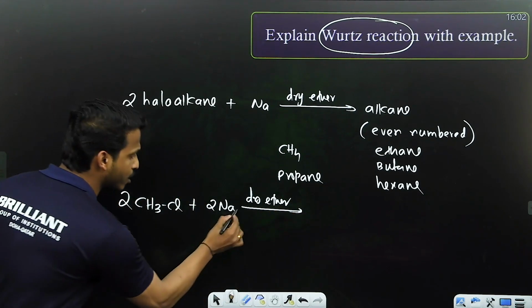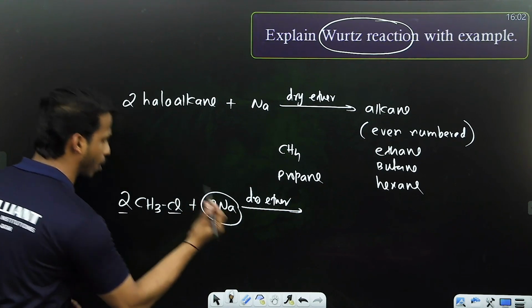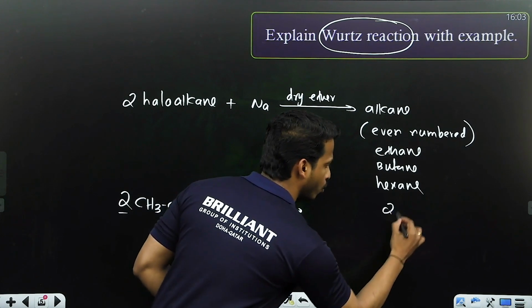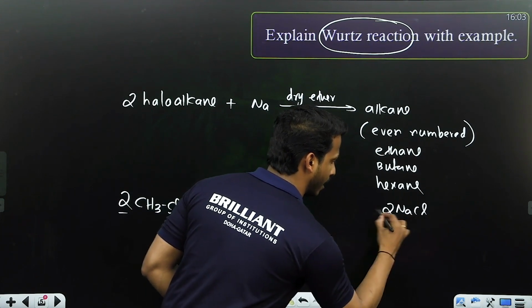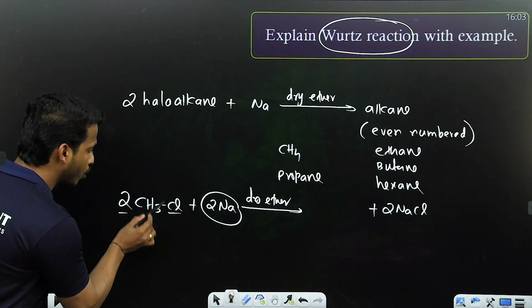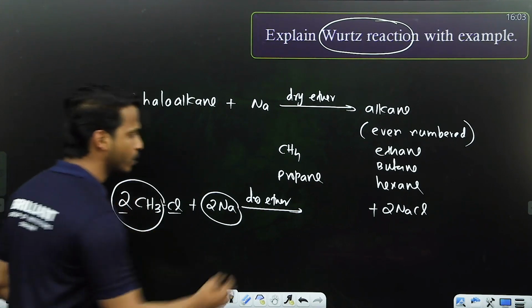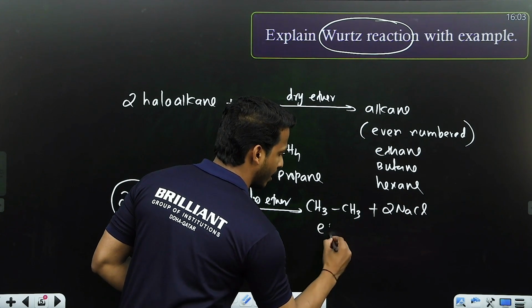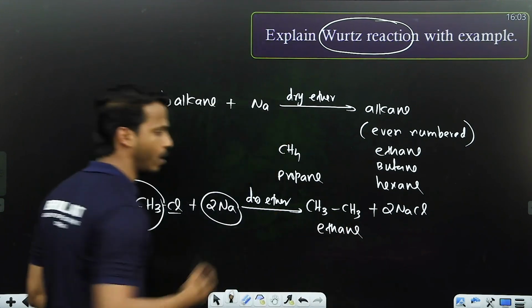Why are we taking two sodium here? You know that these two sodium take these two chlorine. So what is eliminated? 2 NaCl get eliminated. What is left in the system? Two CH3 groups, right? So CH3 combined with another CH3, what will you get? Ethane.